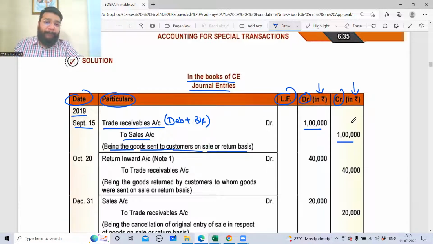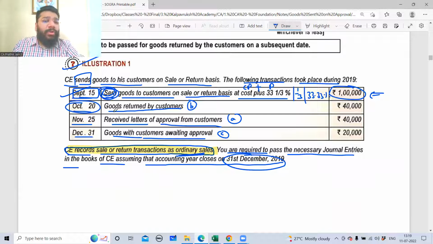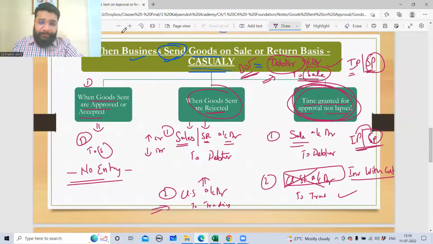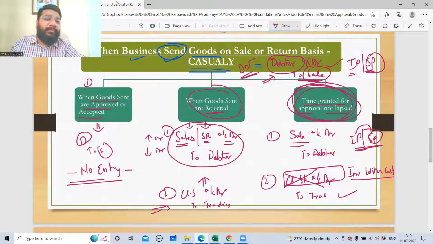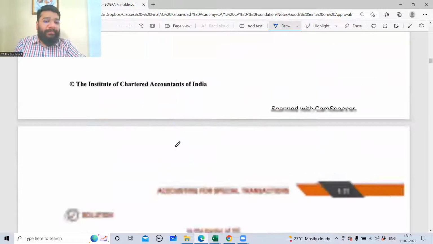Next, what is happening, guys? On October 20, goods returned by customer. When goods are returned, what is the journal entry? Very good. When goods are returned, rejected, you will reverse the sale transaction. Reverse entry, the opposite entry.